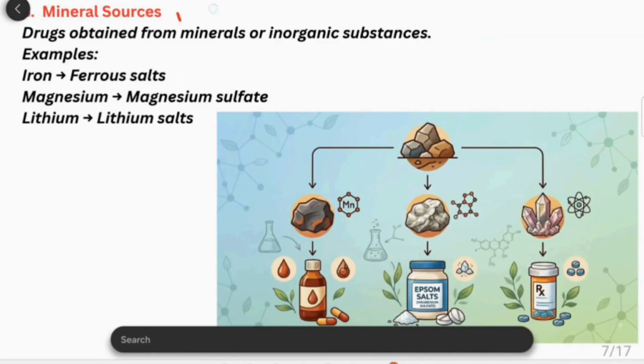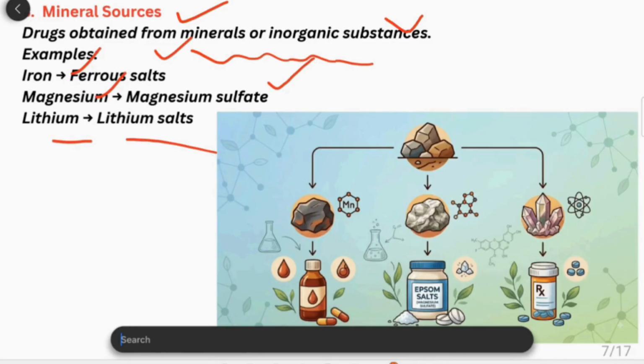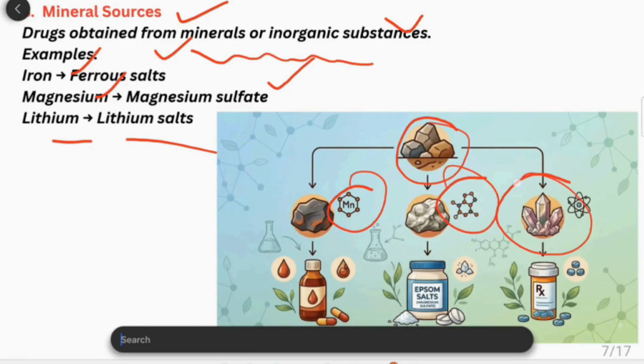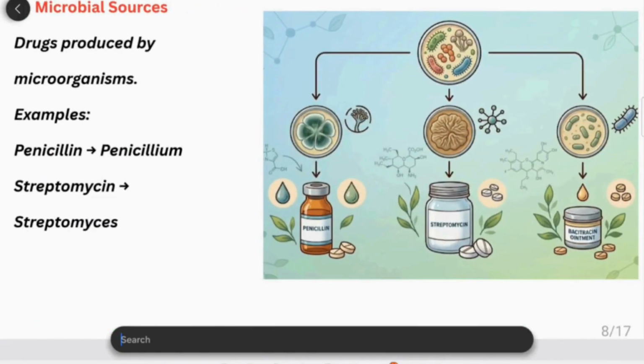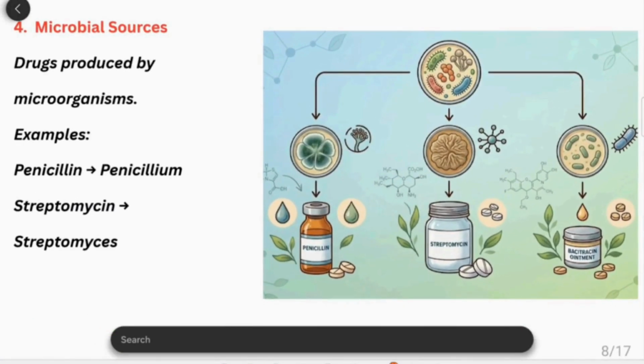Then mineral sources. Drugs are obtained from mineral sources also, or inorganic substances like iron, example ferrous salts, magnesium sulfate, then lithium salts. Here we can see there are different drugs obtained from the mineral, or you can say the inorganic substances. Then microbial sources. Some drugs are obtained from the microbes, example penicillin, then streptomycin.